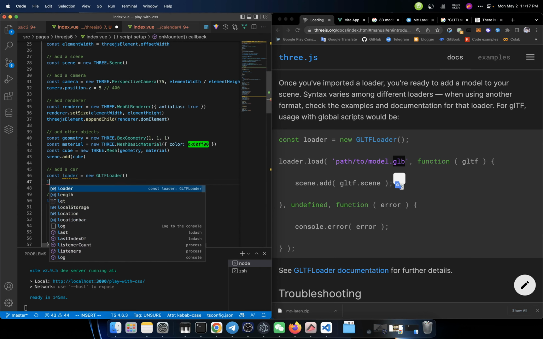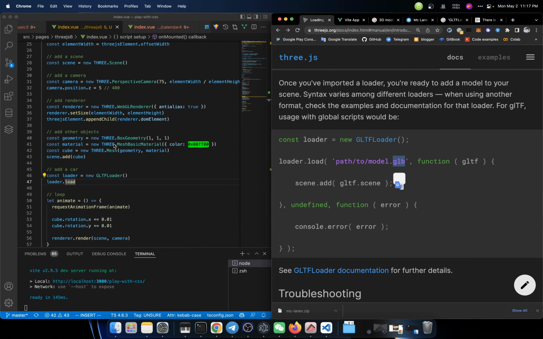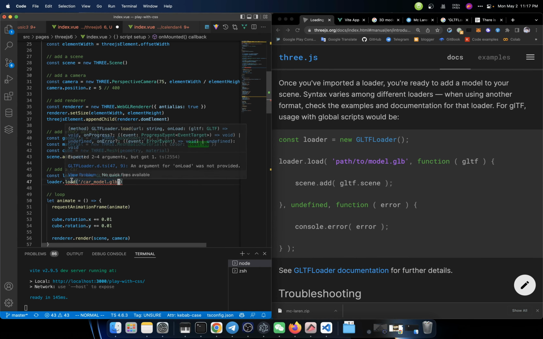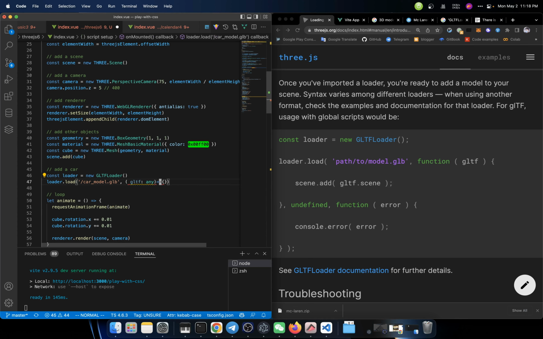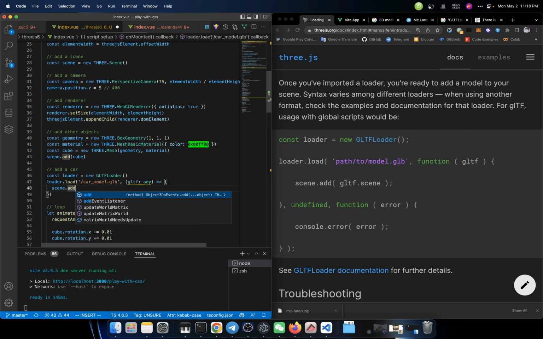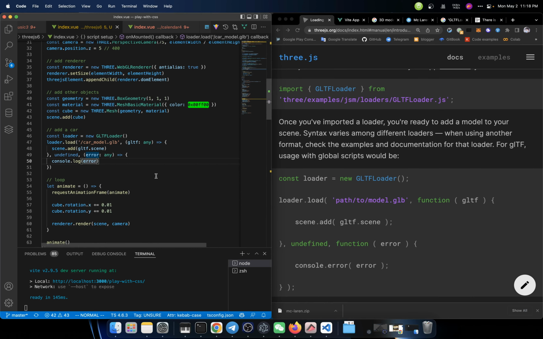And then we could say loader.load with the path to that file. For us, it can be as simple as car-model.glb. And it should have a callback function. This function will give us the GLTF. I don't know its type yet, but we could say scene.add(gltf.scene). Great, it seems like we just finished this.